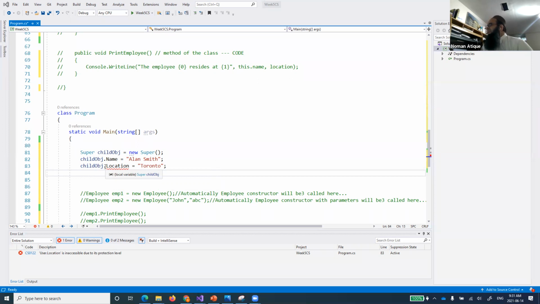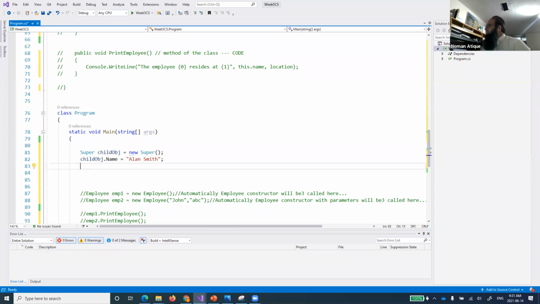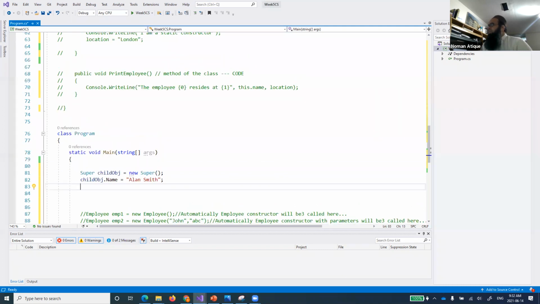So this is something that I cannot do over here. For the time being, if I say that I cannot access this one, I still want to set up the location. So how can I set up the location, maybe by using our super class?